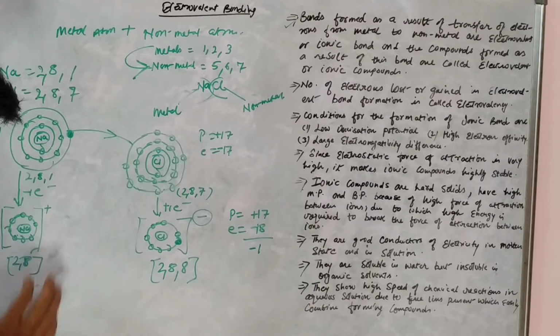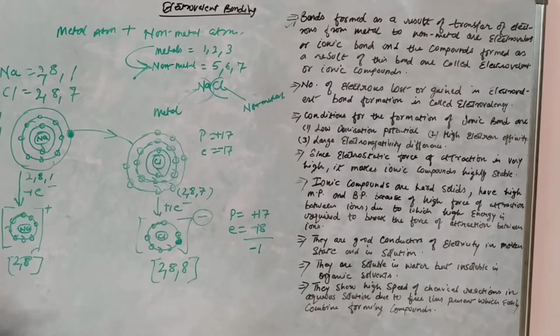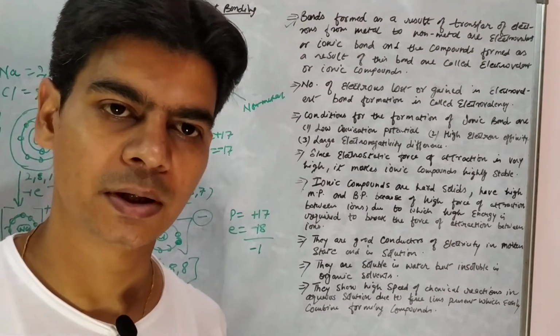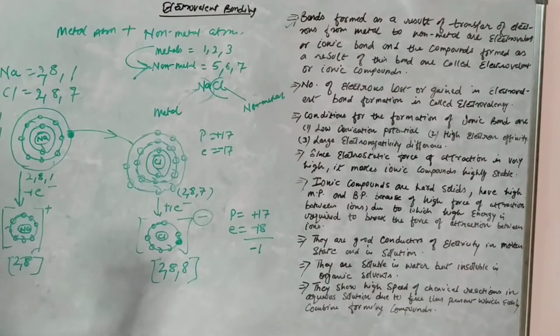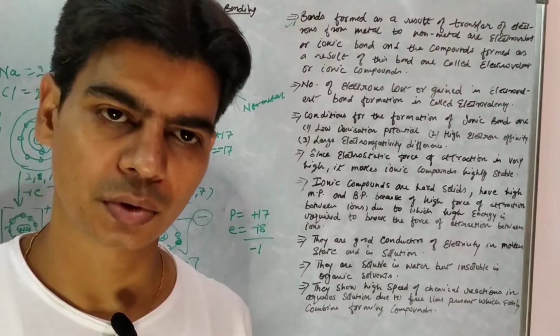So both sodium and chlorine have achieved 8 electrons in the outermost shell, which means both have achieved a stable noble gas configuration, right, because we studied in the previous lecture that all the noble gases have 2 or 8 electrons in their outermost shell.